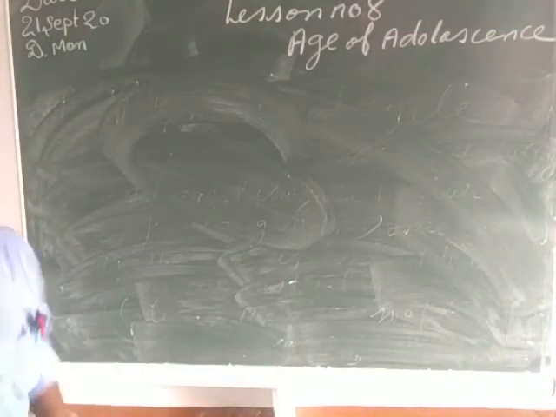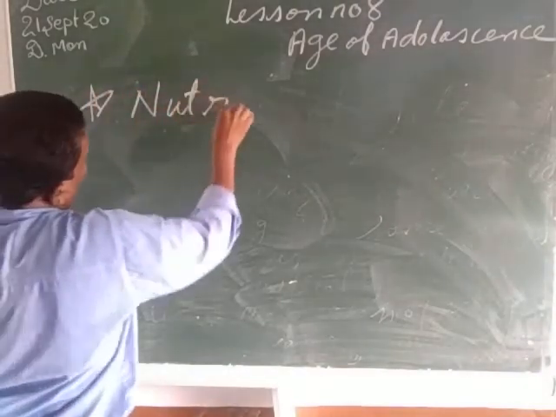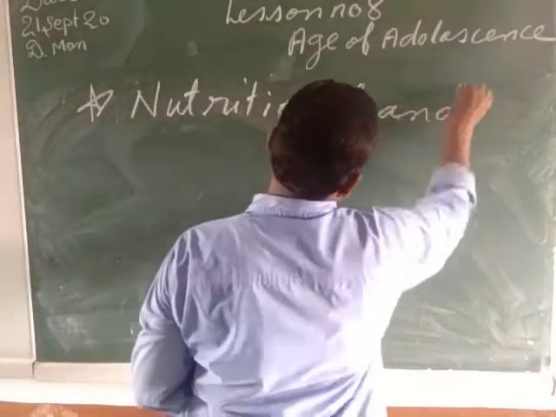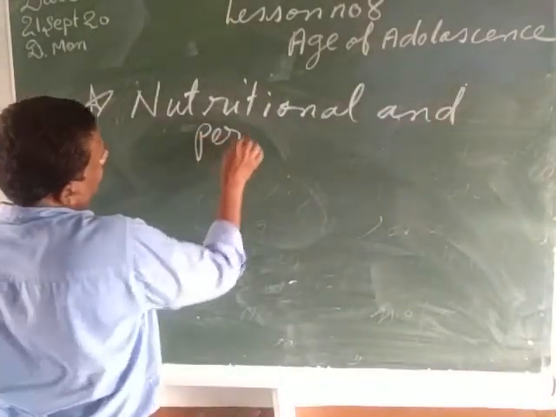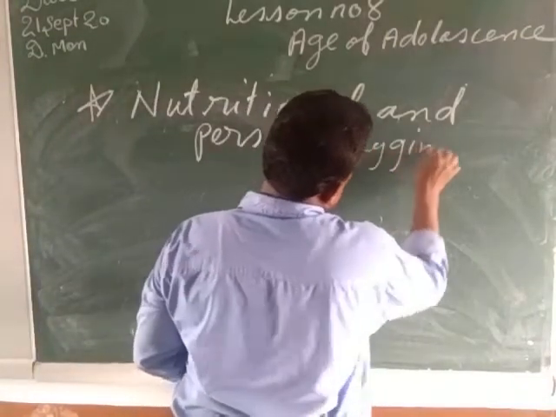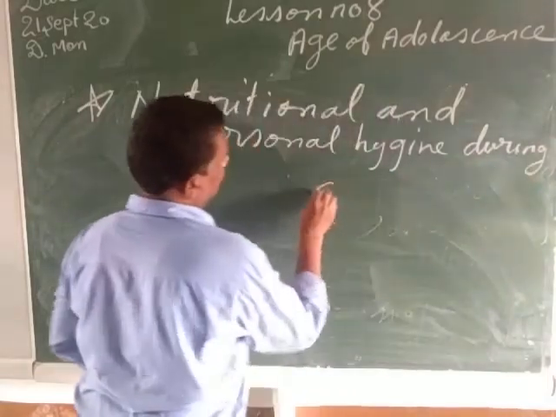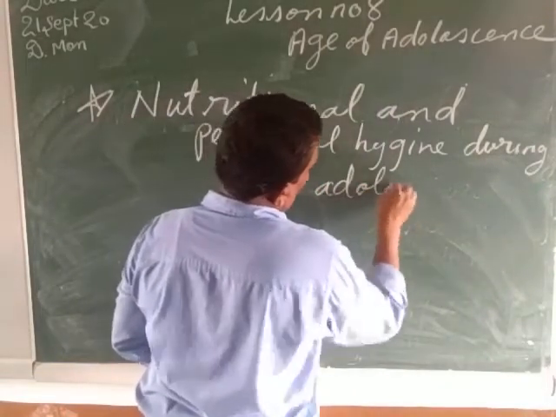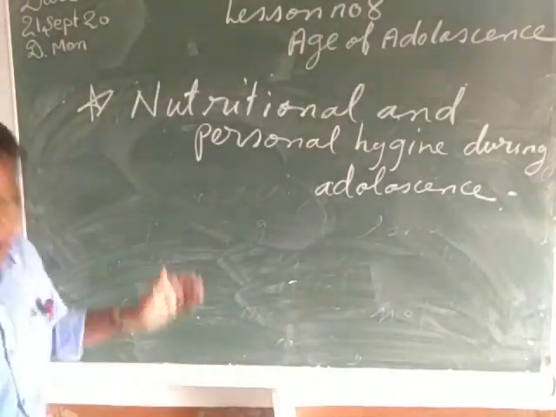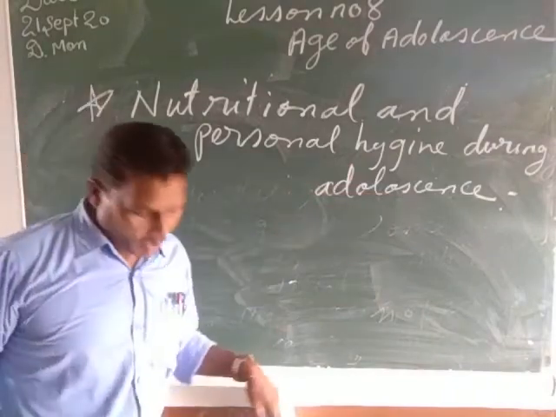Nutritional and personal hygiene during puberty. So my child, now let us talk something about nutritional and personal hygiene during the age of adolescence.